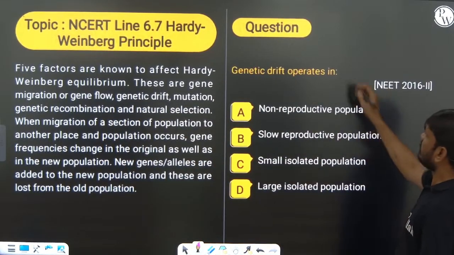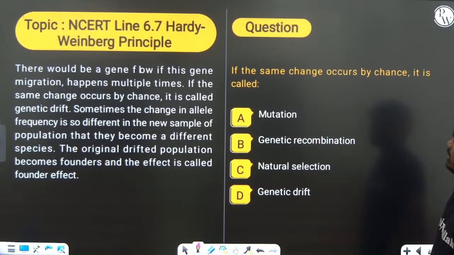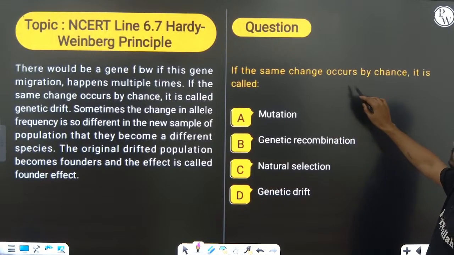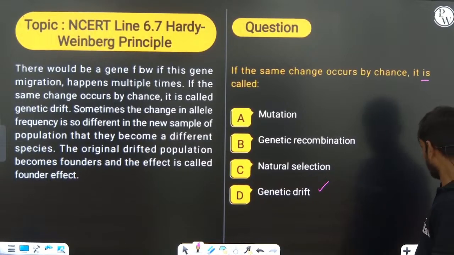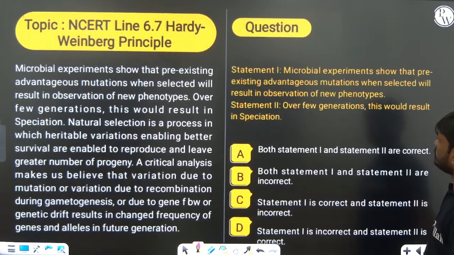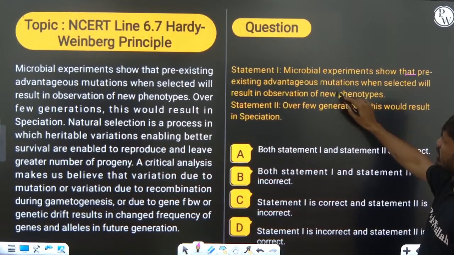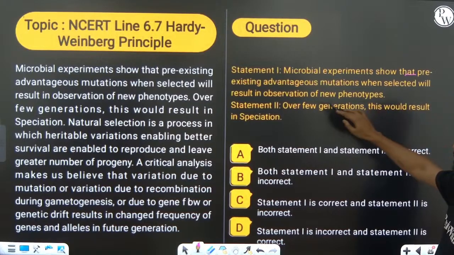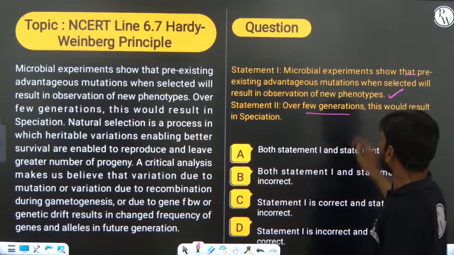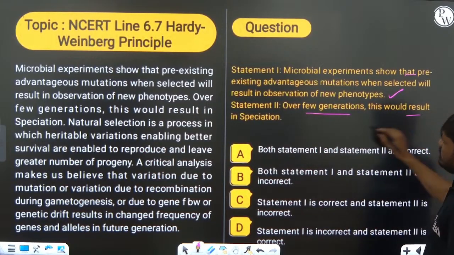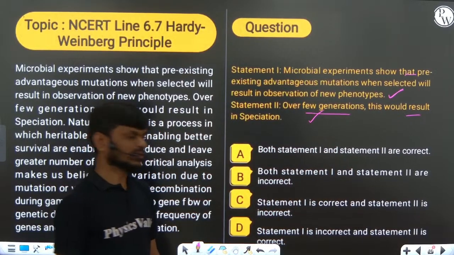Okay, genetic drift operates in small populations, isolated populations. If the same changes occur by chance, it is called genetic drift. Chance. So microbial experiments show that pre-existing advantageous mutations, when selected, will result in observation of new phenotypes, right? And observation over a few generations would result in speciation. That is also right. Both the statements are right.